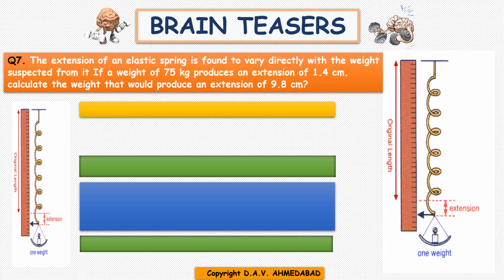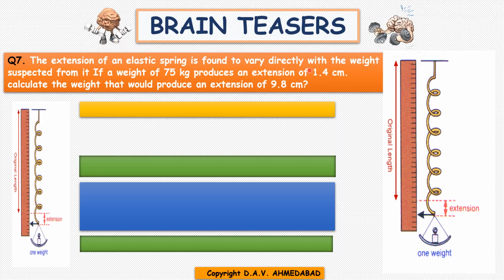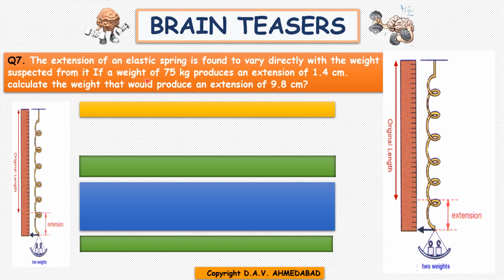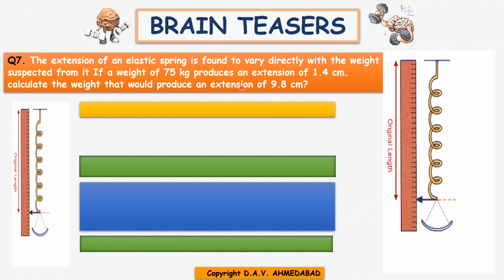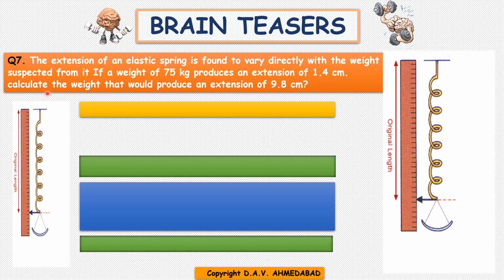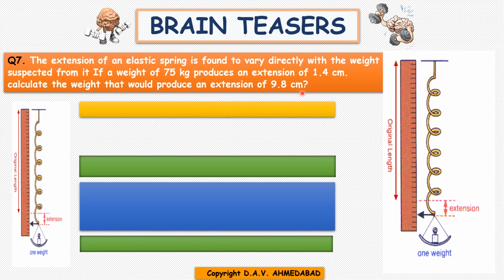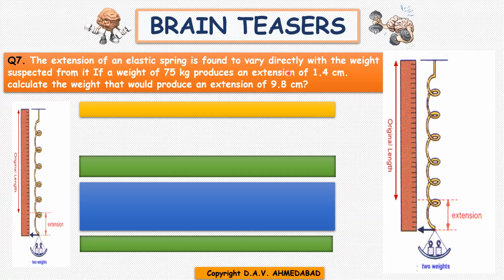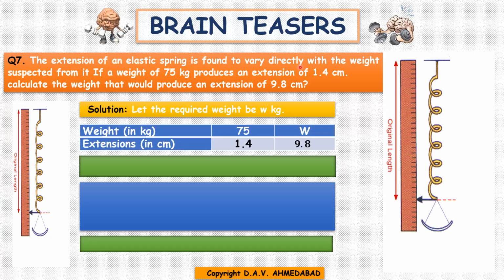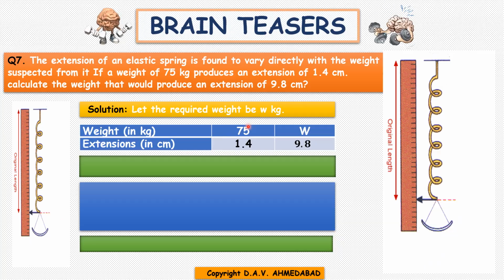Question number 7 is, the extension of an elastic spring is found to vary directly with the weight suspended from it. If a weight of 75 kg produces an extension of 1.4 centimeters, calculate the weight that would produce an extension of 9.8 centimeters. It is given that there is direct variation, right? So let's make the table. Weight in kilograms and extension in centimeters. Then direct variation.